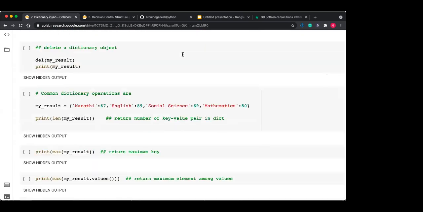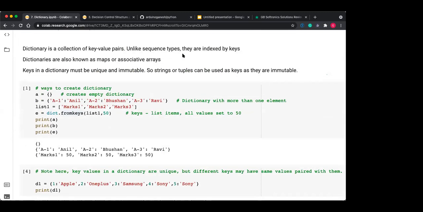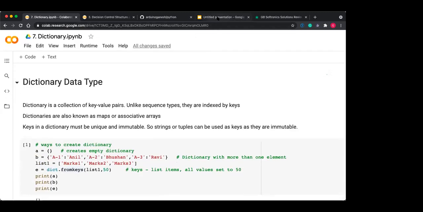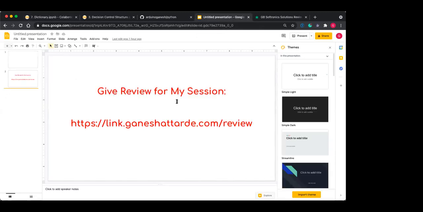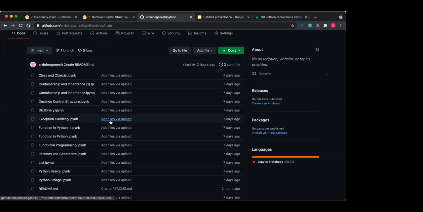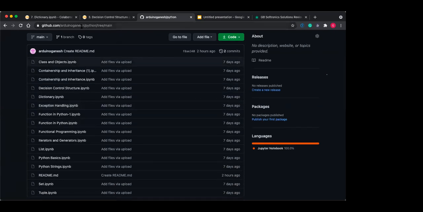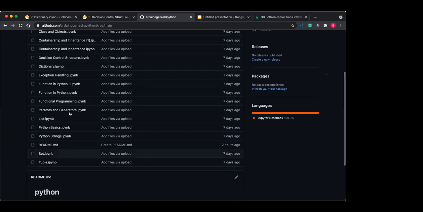Okay. So this is the thing from my side. Actually there are lots of things that I can share with you, but due to the time limitation, I cannot share. So that's why I have given this link to you. You can visit github.com/ArduinoGanesh/Python, and you can download this IPYNB file.